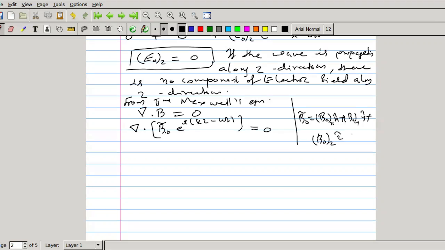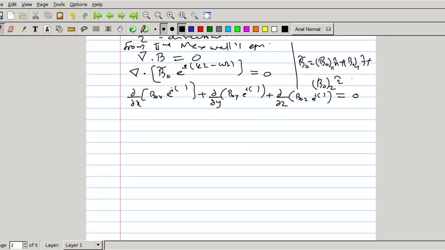Taking the divergence del dot B, we will have dou by dou x of B0x e raised to i(kz minus omega t), plus dou by dou y of B0y e raised to i(kz minus omega t), plus dou by dou z of B0z e raised to i(kz minus omega t), that should be equal to 0.